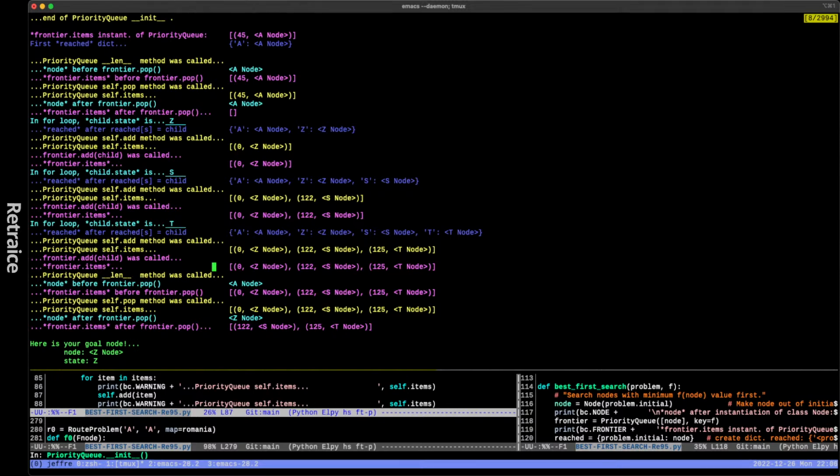We start comparing, okay? But anyway, after you do a call and you add something to the instantiated priority queue, you check the items, looks like that. Why is this the same? Because that's exactly the same data in memory. Frontier is an instantiation of priority queue. To look at the frontier.items is to look at the priority queue self.items if frontier is an instantiation of priority queue. Okay, so those are always going to be the same.